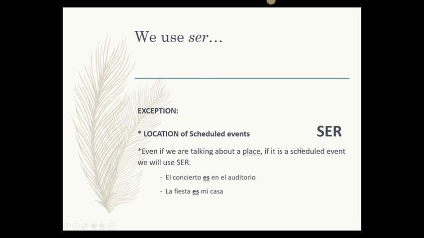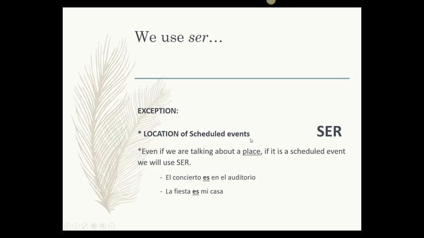And there's a few, oh, I thought it was the examples, but no, exception. One exception, super important. You need to remember this because it's kind of tricky. So, location of scheduled events. Careful. If you have a sentence that has a place, the concert is at the auditorium, in the auditorium. You have a place, so you'll be like, wait, if it's a place, it would be estar, right? Well, be careful. There's an exception.